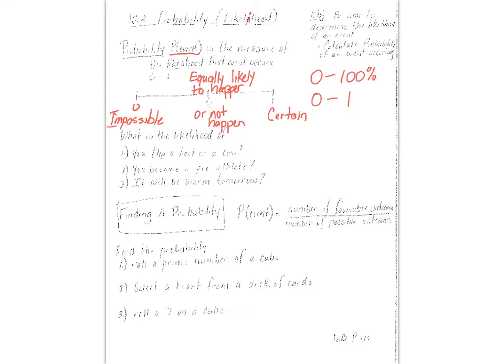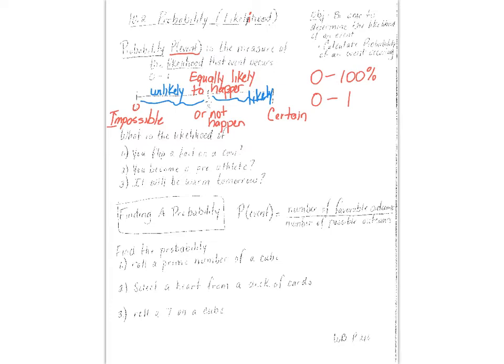Well, let's say there's a 20% chance of rain. That is less than half, but it's greater than 0. That is going to be unlikely. Anything that lies in here is unlikely to happen. Anything greater than 1/2 but less than 1 is going to be likely to happen. So you have to make sure you read the directions. If it says what's the likelihood, you have to answer with one of those 5 responses above.